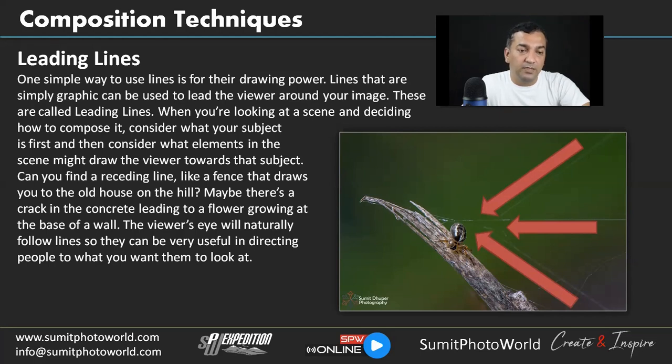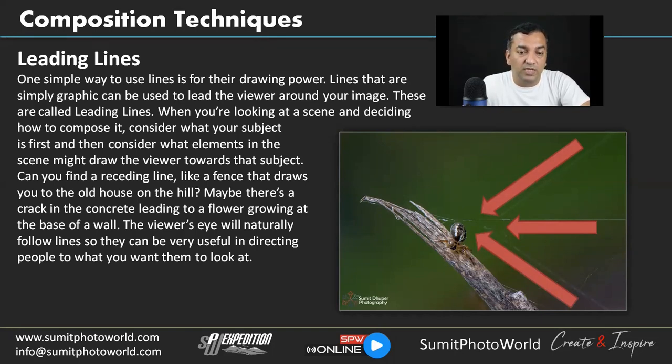Can you find receding lines? If you find some receding lines in your frames, like fences that draw you to an old house on the hill, it's a technique to add more interest to your composition. Maybe there's a crack in the concrete leading to a flower growing at the base of the wall.